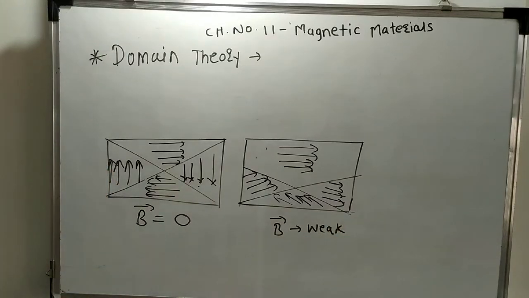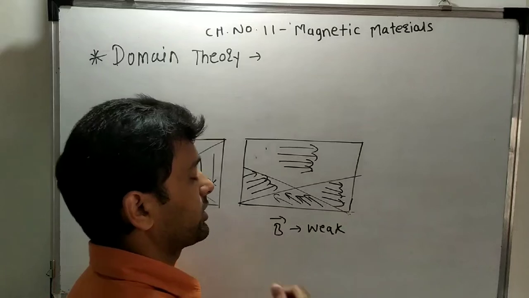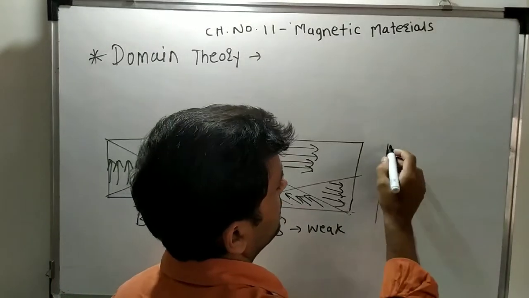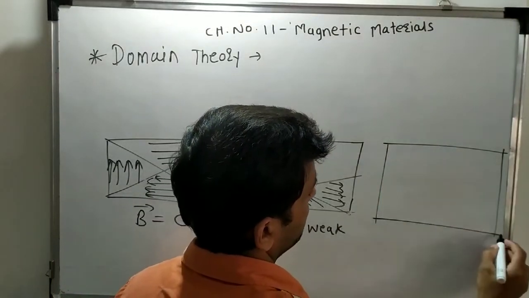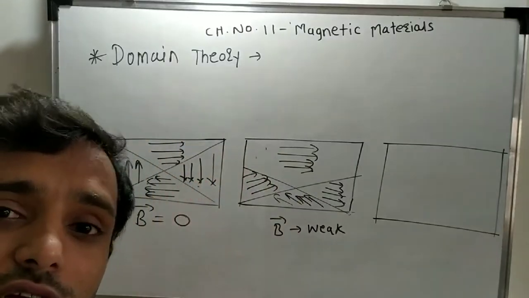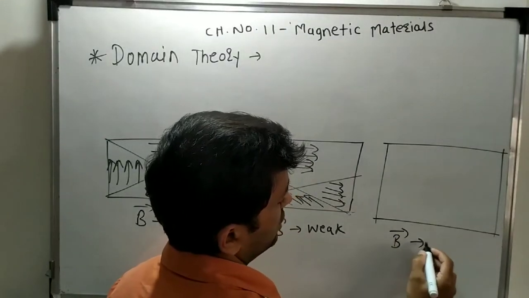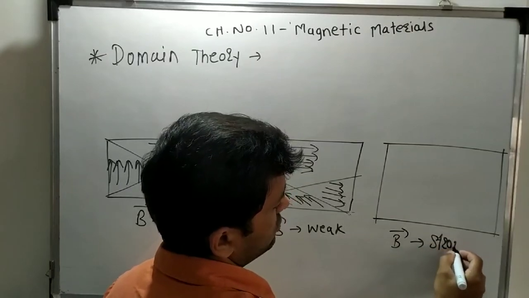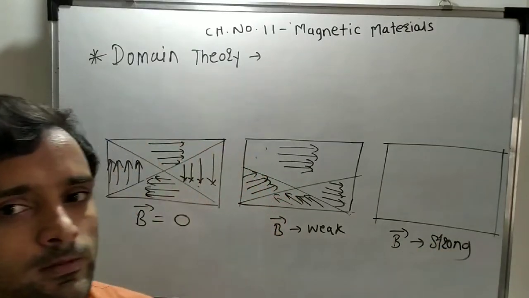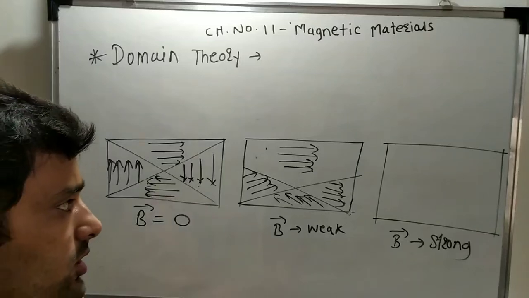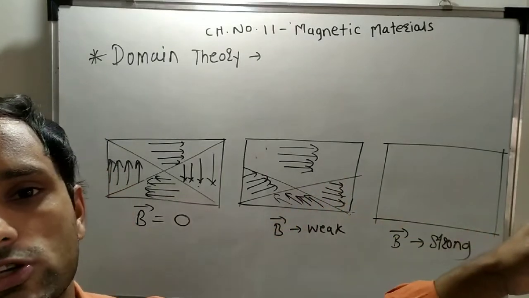Now what will happen if you apply a strong magnetic field across the ferromagnetic material? If the magnetic field is strong, then the domain structure vanishes.